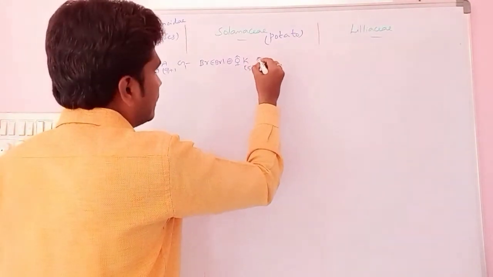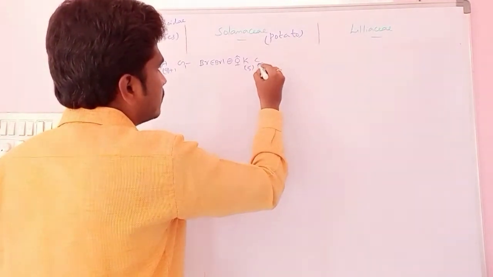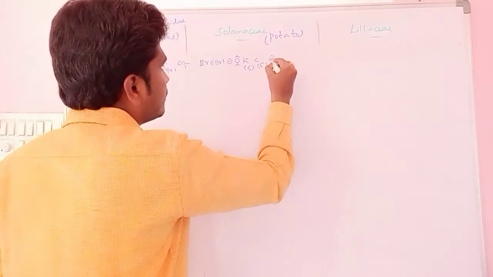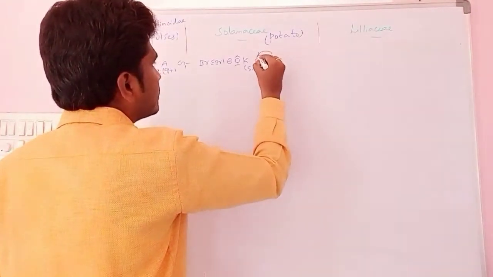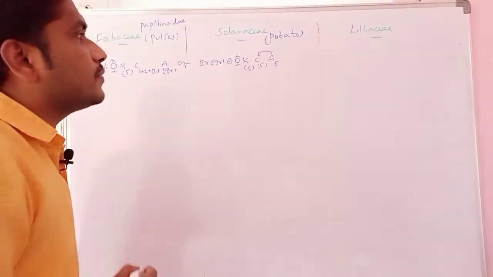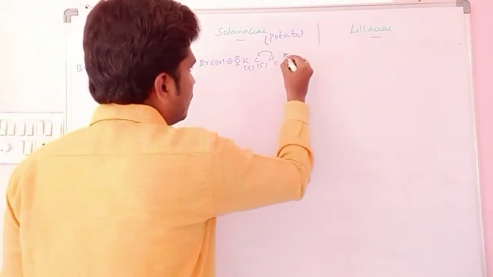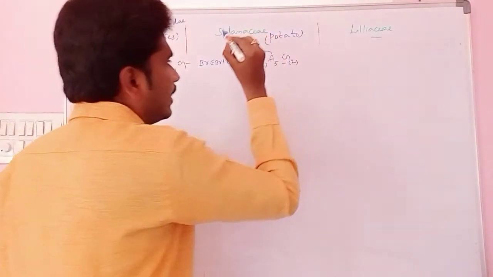Petals are 5, and they are also fused. Then androecium, 5, epipetalous condition. That means stamens are arranged on these petals. Then gynoecium, bilocular, fused, superior.